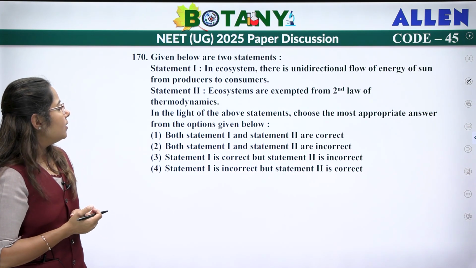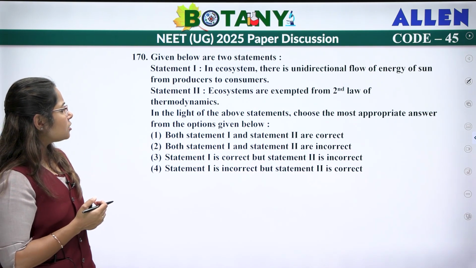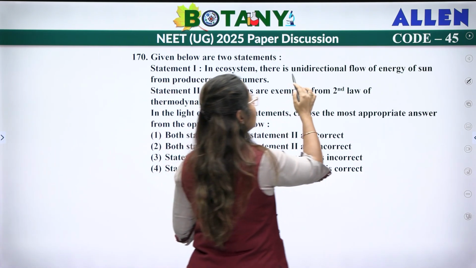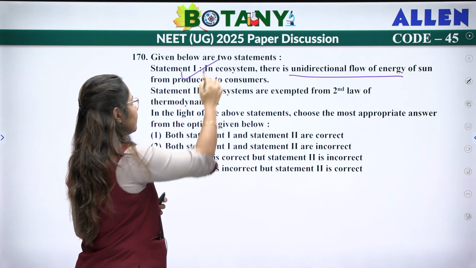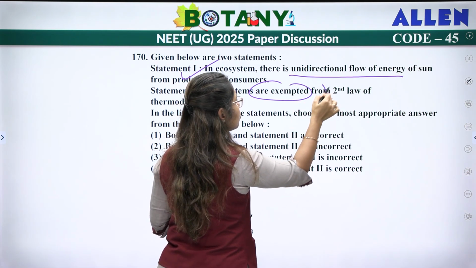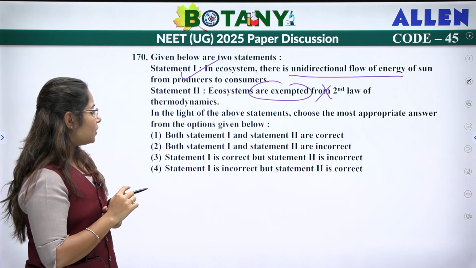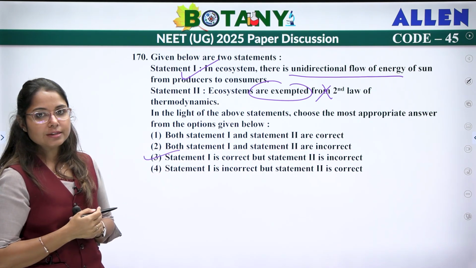Now, given below are again two statements, we have to select the correct one. Statement 1: in an ecosystem there is unidirectional flow of energy of the sun from producers to consumers, that is correct. Ecosystems are exempted, that is wrong. They are not exempted from the second law of thermodynamics. So the first statement is correct, the second statement is incorrect.